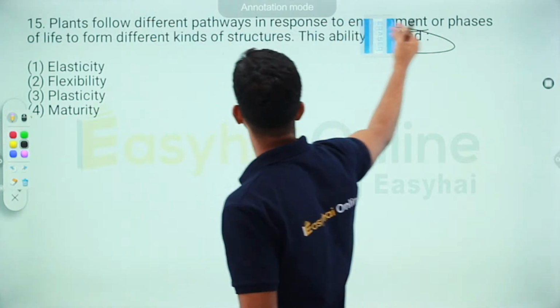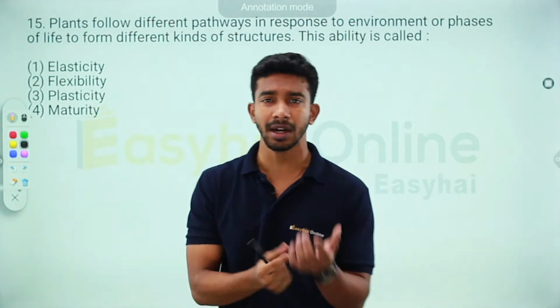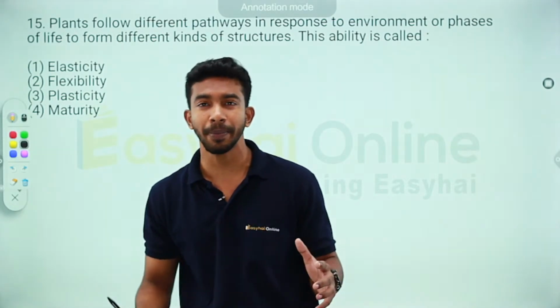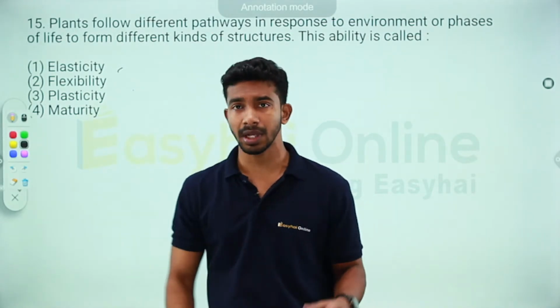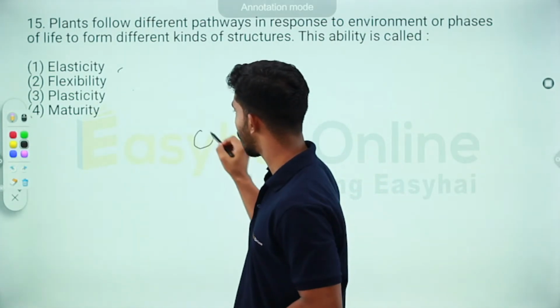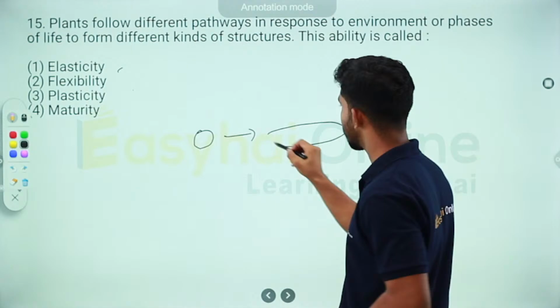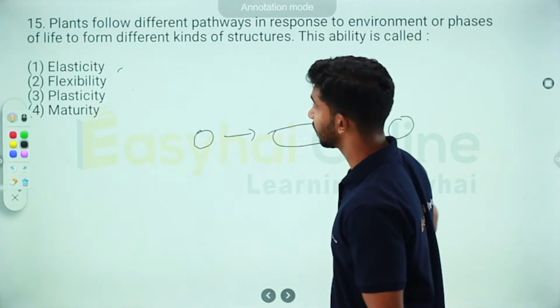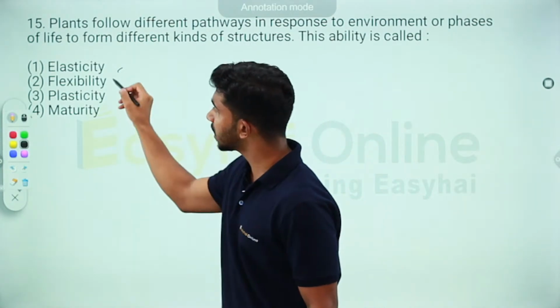Elasticity. I'm pretty sure everybody has taken a rubber band in their hand and yanked it so hard that it hit themselves and then screamed out in pain. Elasticity is something that comes back to its original position. A rubber band, you stretch it like this, it comes back to its original position. That's called elasticity. Now, what's flexibility?